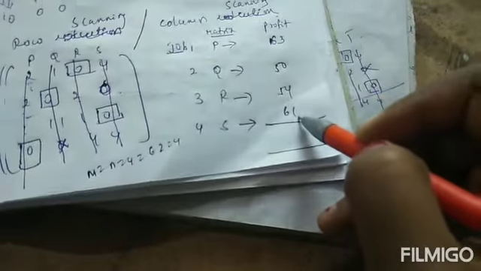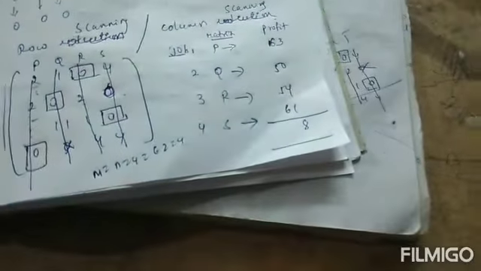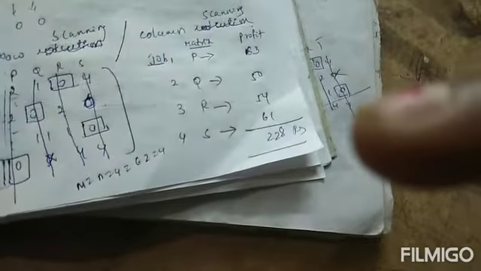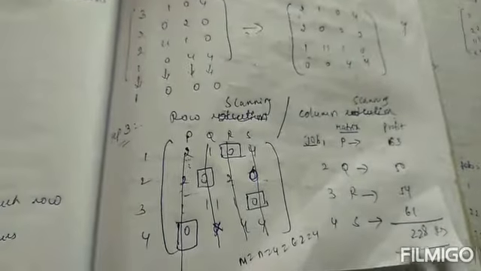Okay, so now we add all. So 4, 5, 5 plus 3, 8. And next, 10 plus 12, 22, 228. So the answer is 228 rupees. Finally we got the answer of 228.